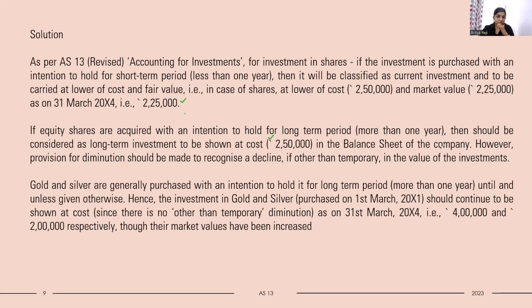In case of gold or silver, it is generally purchased with an intention to hold for the long term, more than 1 year, so it is a long-term investment, unless given otherwise. Hence, the investment in gold and silver purchased on 1st March 2021 should continue to be shown at cost, since there is no other than temporary diminution on 31st March 2024, that is 4 lakh and 2 lakh respectively, though their market value has increased. Even though the market value has increased, since it is a long-term investment, it is valued at cost only at the year end. I hope everything is clear.